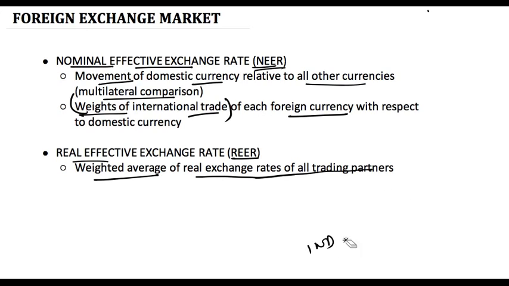So the fundamental difference is that real exchange rate and nominal exchange rate are talking about bilateral comparisons between two countries, whereas nominal and real effective exchange rates are talking about multilateral comparisons between the domestic currency, which is Indian rupee, and the rest of the world.